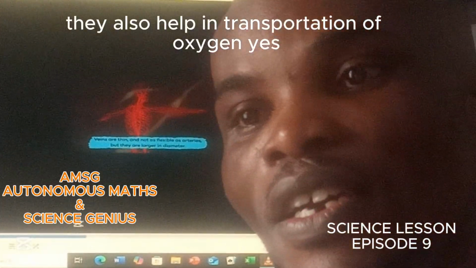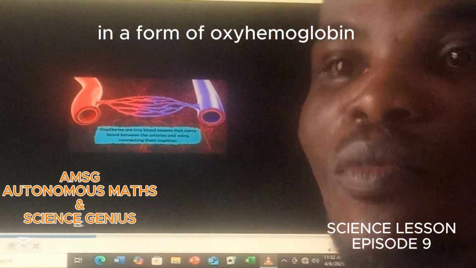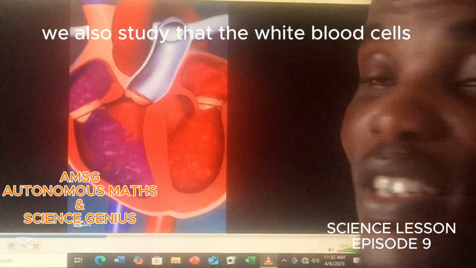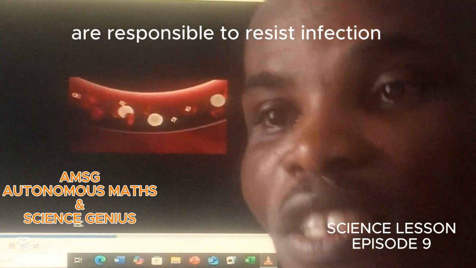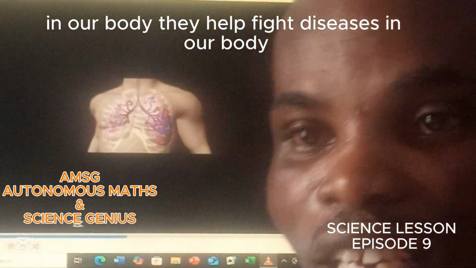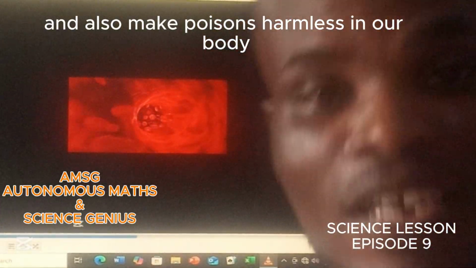They also help in transportation of oxygen, in the form of oxyhemoglobin, to the various parts of the body. We also studied that the white blood cells are responsible for resisting infection in our body. They help fight diseases in our body and also make poisons harmless.